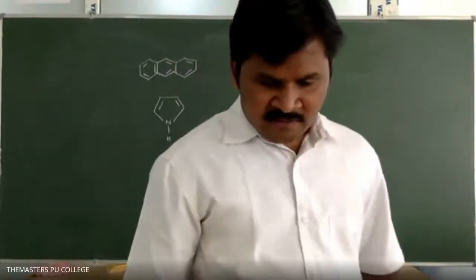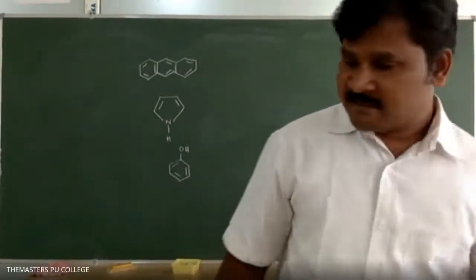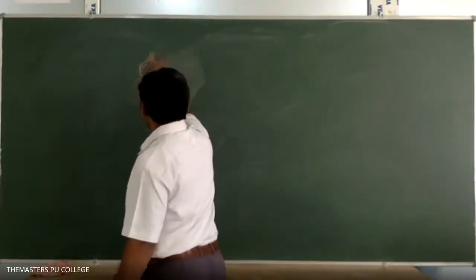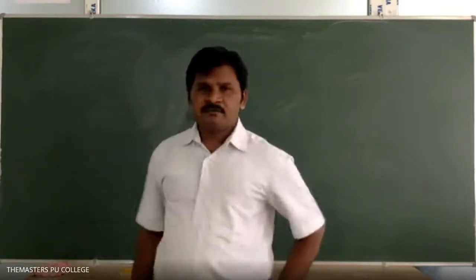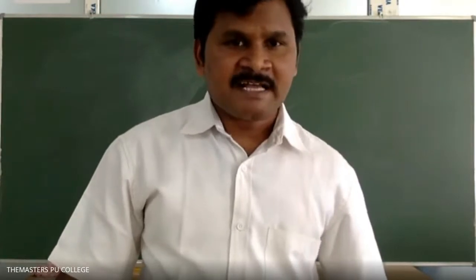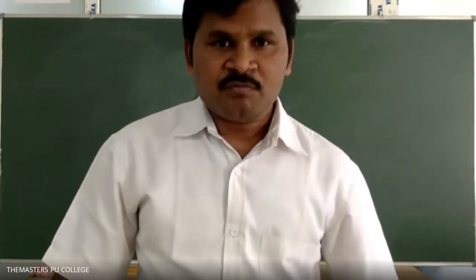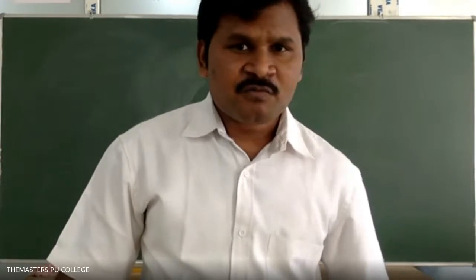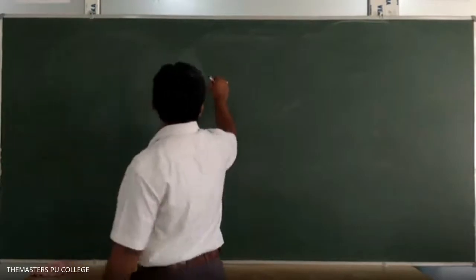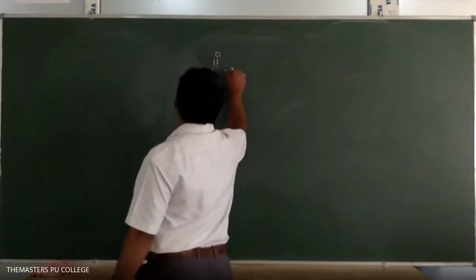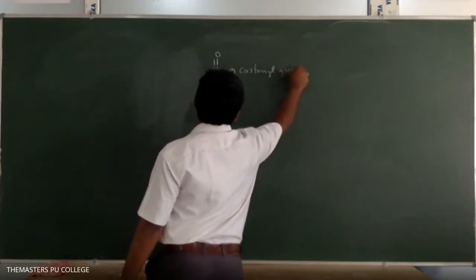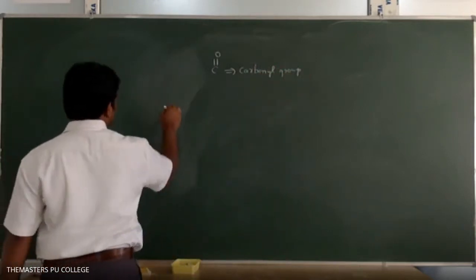Next, the C double bond O group is present in which? Please remember, children, the C double bond O group is also known as the carbonyl group. What is another name of the C double bond O group? Carbonyl group. The C double bond O is also known as the carbonyl group. This carbonyl group is present in